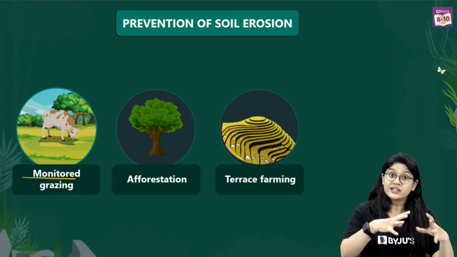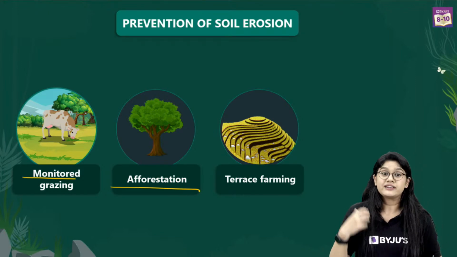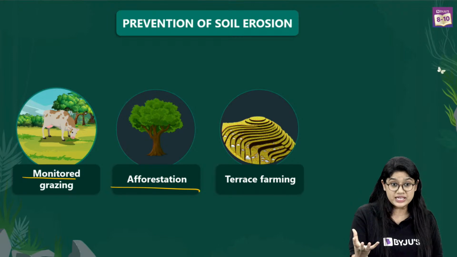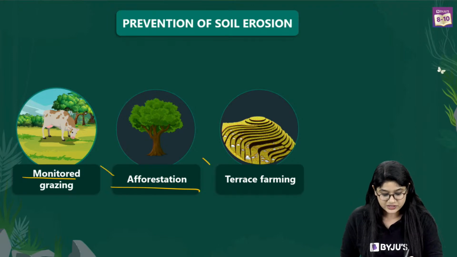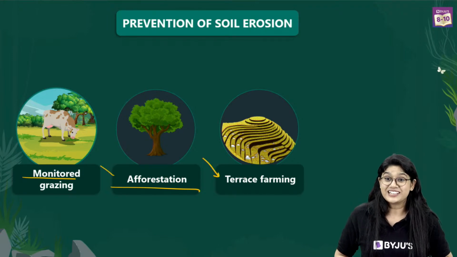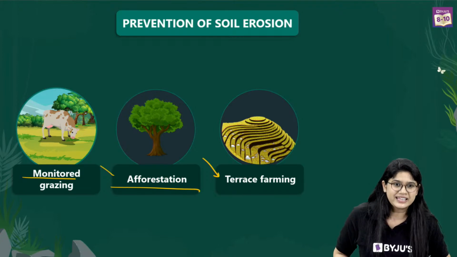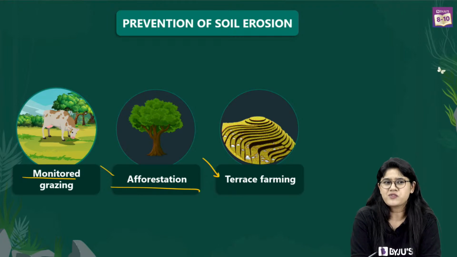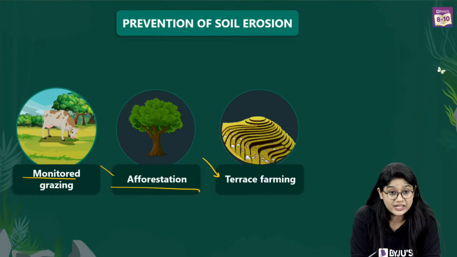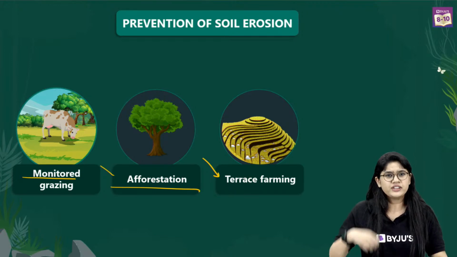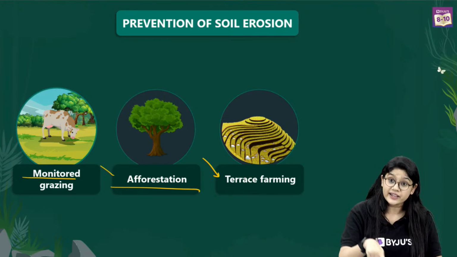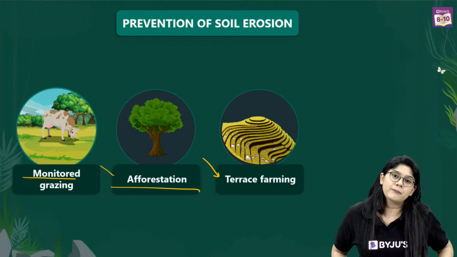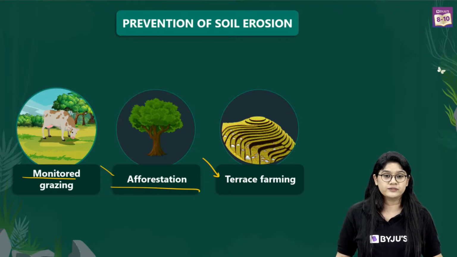We can actually monitor the grazing of the animal. We can add more and more amount of trees over there. Afforestation and the terraced farming. In the terraced farming, you know what happens? Can someone tell me how the terraced farming is good? Tilling actually causes the soil pollution, right? But it is really important. But if we are tilling again and again on the same soil, what will happen? It will be causing the soil erosion.